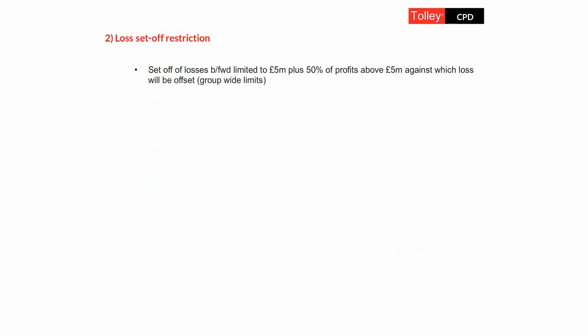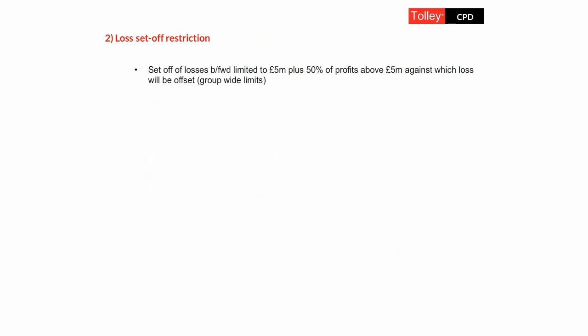Now, along with that good news about the flexibility of using brought forward losses, there was also a restriction introduced at the same time. So from 1st of April 2017, losses brought forward will have a restriction in the amount that can be set off in a particular future accounting period, and that limit is £5 million plus 50% of the profits and gains in excess of £5 million.